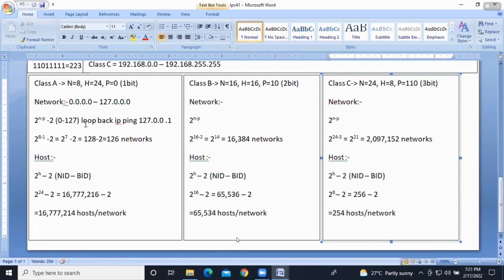But don't deploy this many machines into one network, because while you are sending the packet, the broadcasting will happen, so the packet travels a little bit slowly, we'll get more broadcasting, and sometimes the network will also go down, right? I hope you got it. So this is all about IPv4.